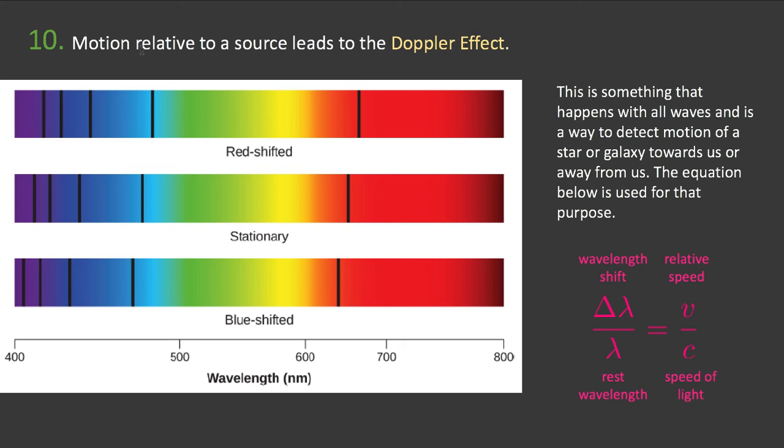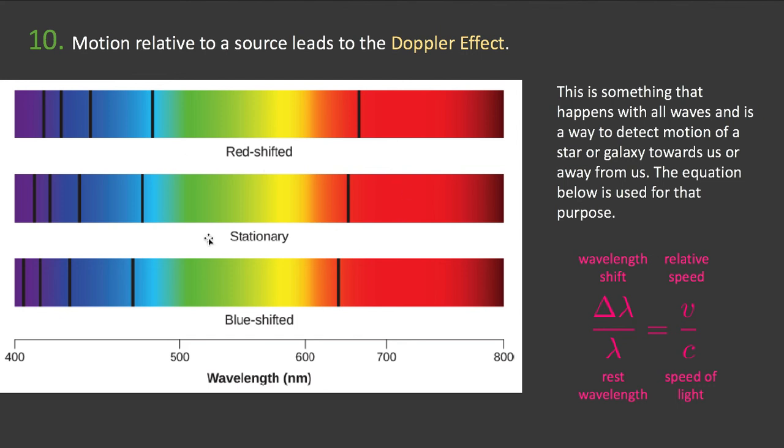And then number 10, the last on our list of things that you need to know, is that motion relative to a source leads to the Doppler effect. And by source, I mean a source of light. So if a star is moving towards us or moving away from us, we get this effect known as the Doppler effect. The wavelengths get shifted slightly.